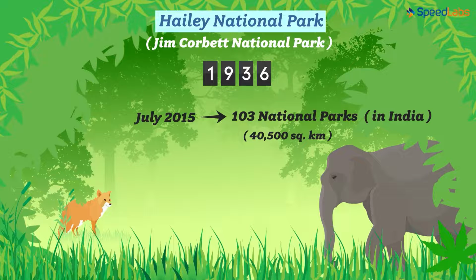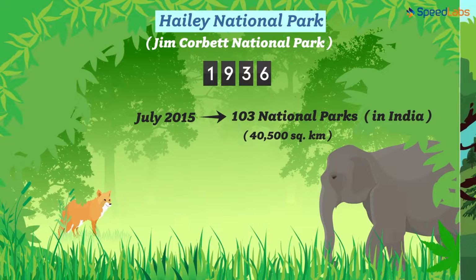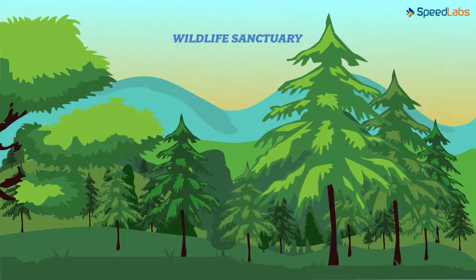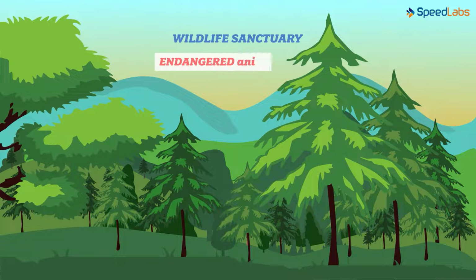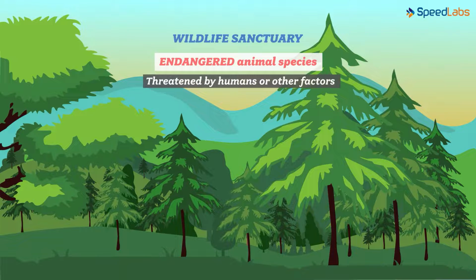Now that you know what a national park is, let us look at the idea of wildlife sanctuary. The name itself tells you that this type of area concentrates its attention on the wildlife in it. What do we mean by sanctuary? The word sanctuary means a refuge. It is a place where animals find both shelter and protection. Which animals do you think will need such kind of protection? The endangered animal species. They are the ones that are threatened by humans or other factors.